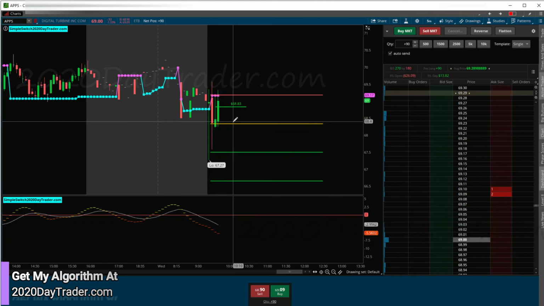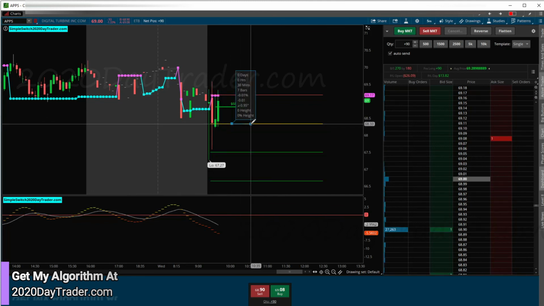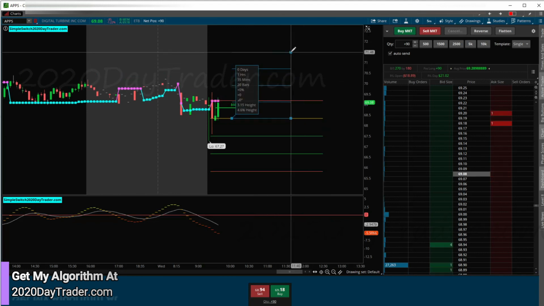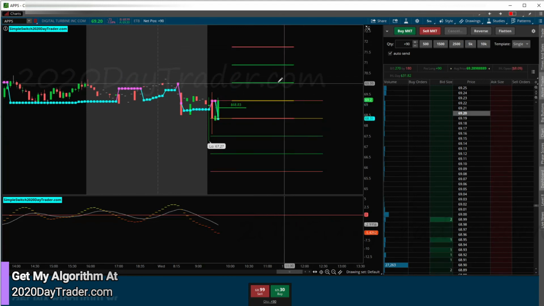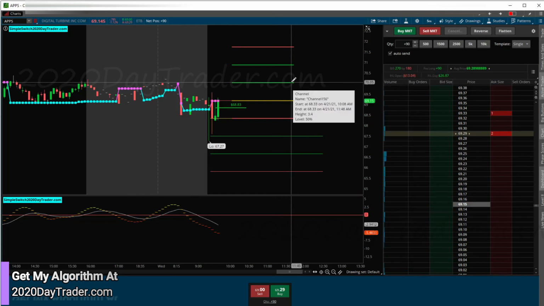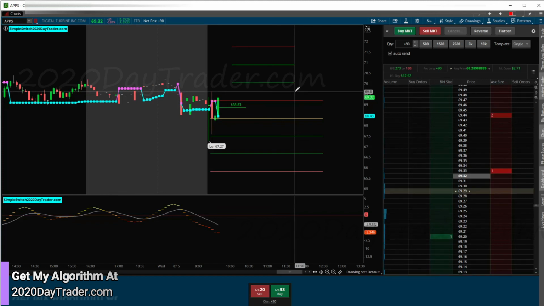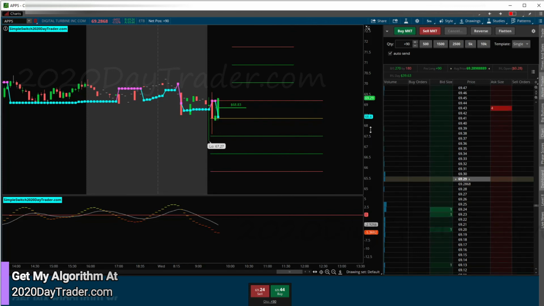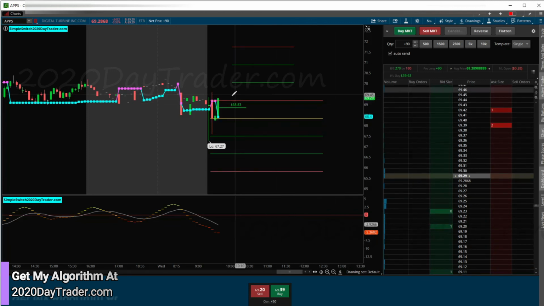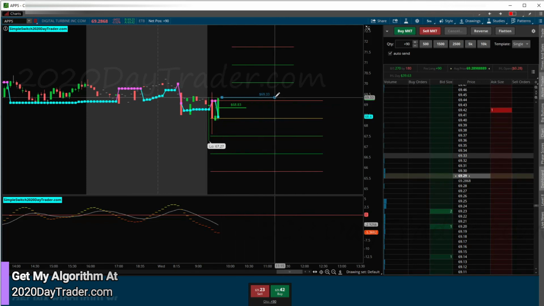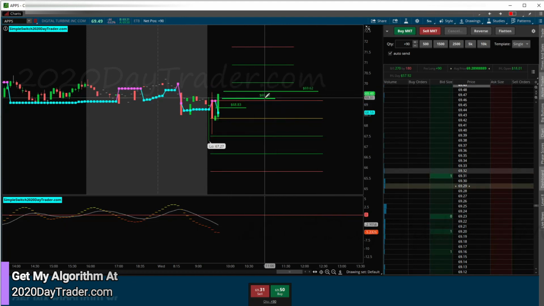And I do think we're in some consolidation, so I'm just looking for a little scalp on this speed bump, taking into account the spread. So this would be target. Definitely want to be out by that target. But even if I get half of this, then we're good. So my entry on this is 69.28. $69.28, and my target is just a little scalp.